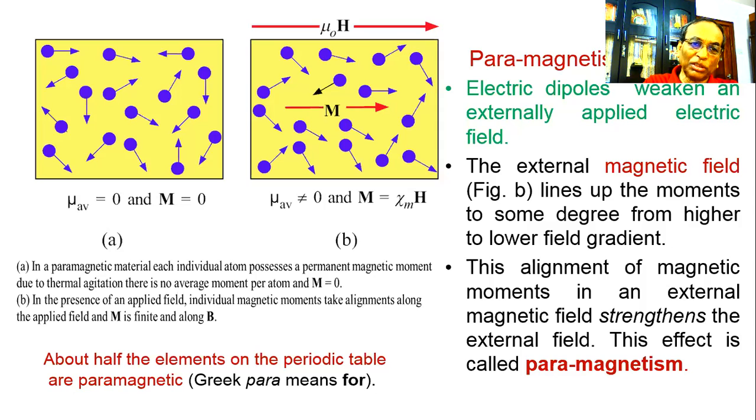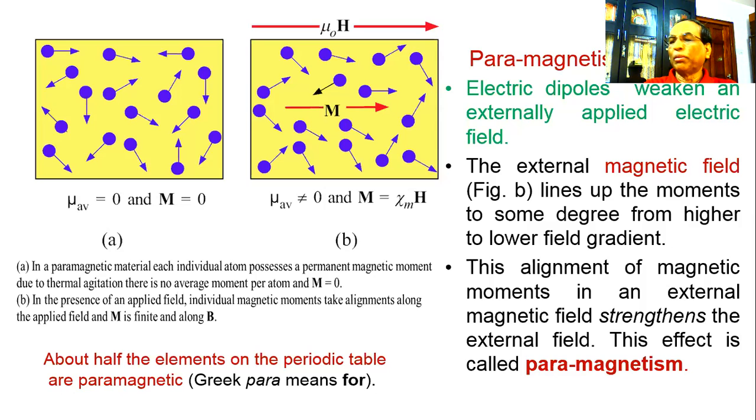It is no more zero, and it is along the magnetic induction vector mu 0 H. Let us try to understand the mechanism of the paramagnetic material. Electric dipoles weaken an externally applied electric field.